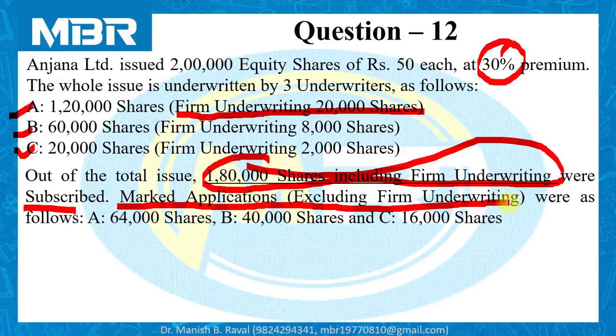Information regarding marked applications is given to us for A, 64,000 shares, B, 40,000 shares and C, 16,000 shares. These are without consideration of firm underwriting, as it is clearly mentioned: marked applications excluding firm underwriting.